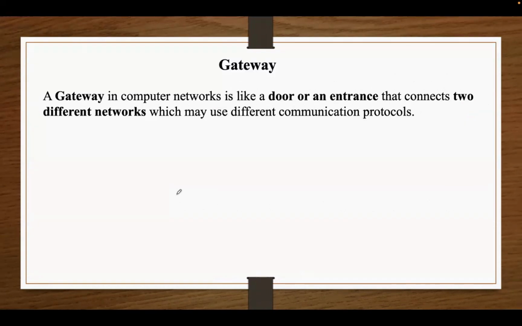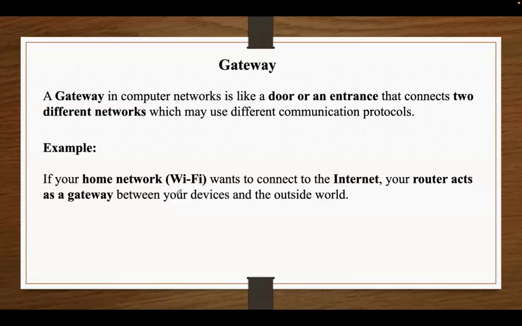A gateway is like a doorway between two different networks. These networks may use different communication protocols, say different rules for data transmission. And the gateway makes communication possible between two different networks. So for example, at your home, you have a local network, that is Wi-Fi, where your devices connect. And the internet is a completely different, much larger network, right? So your router works as a gateway because it connects your private home network to the public internet. So it acts as a gateway between your device and the outside world.